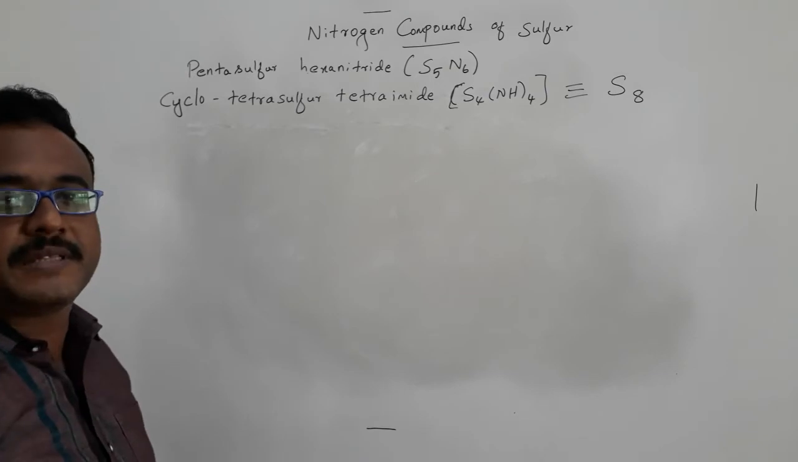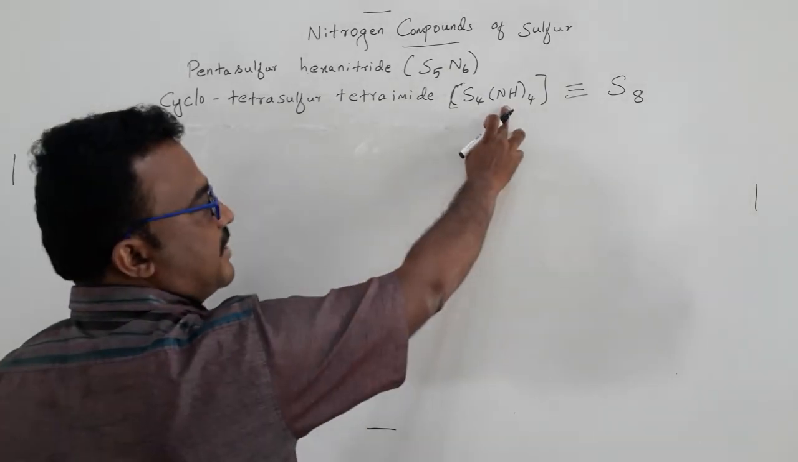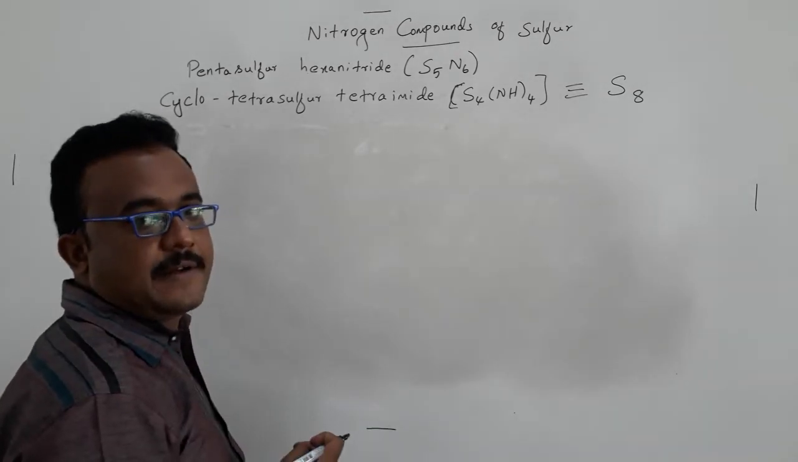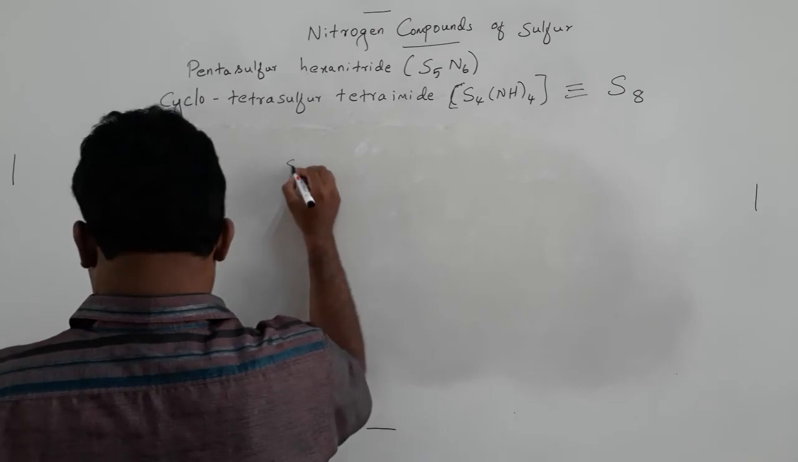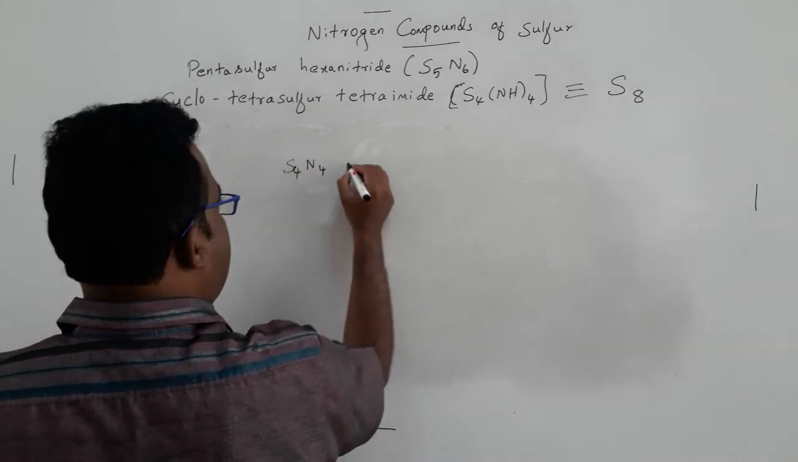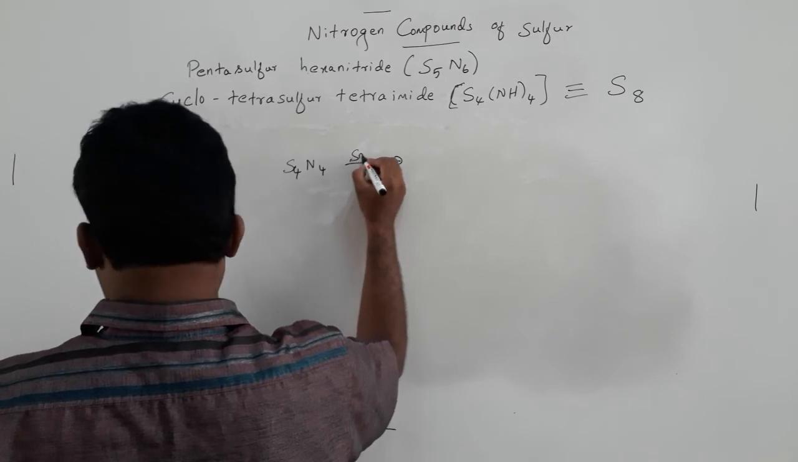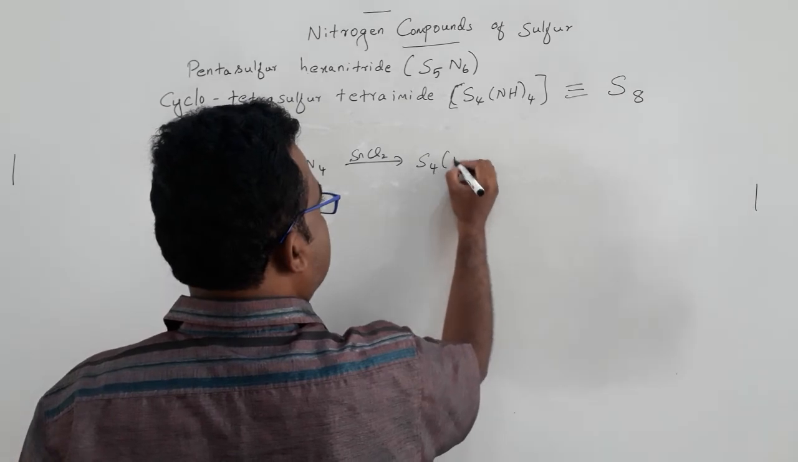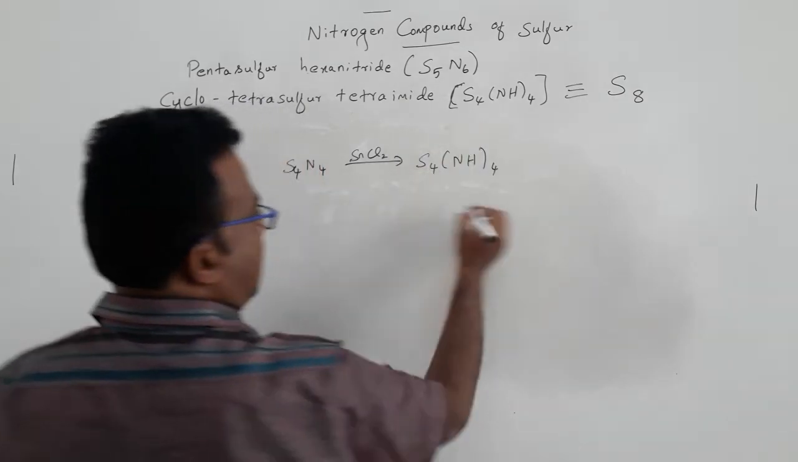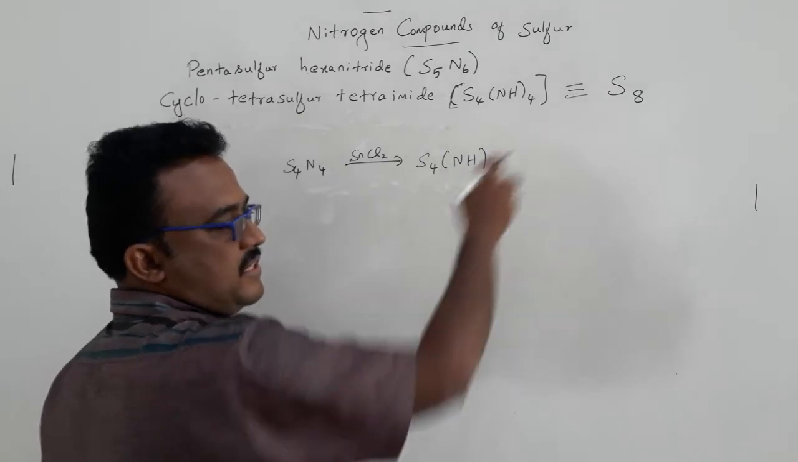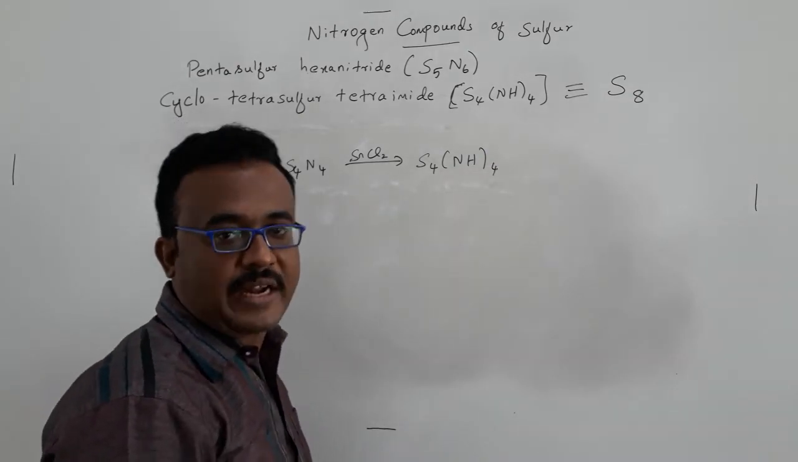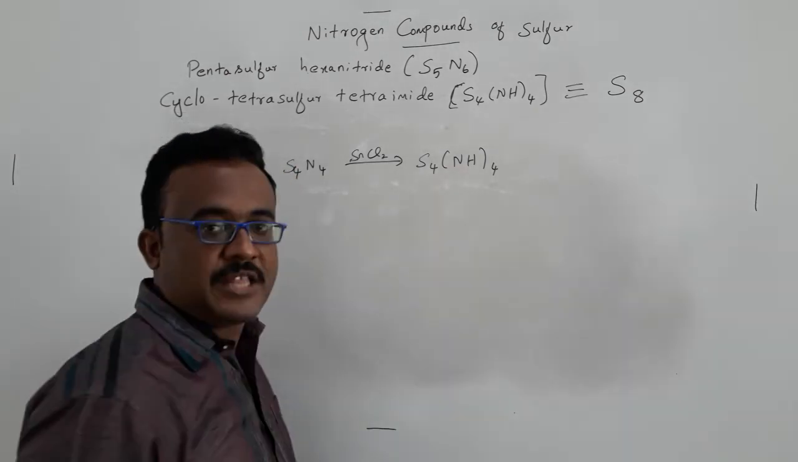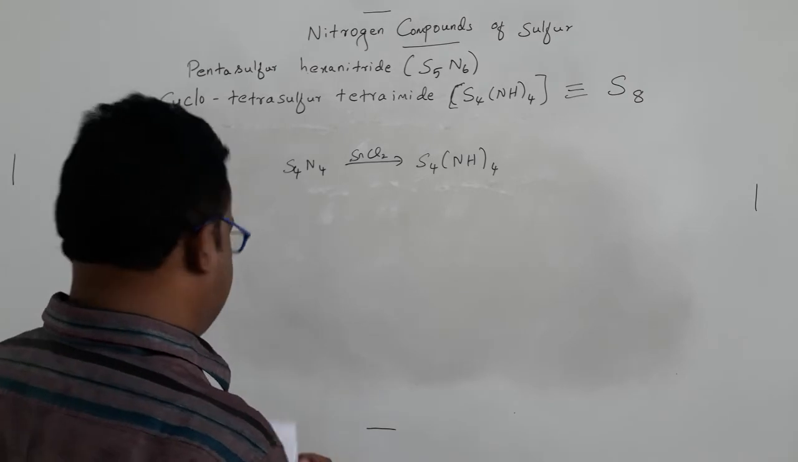First of all, how can we prepare this compound? It's very simple. It's a kind of hydrogenation. If you reduce S4N4, you can get tetrasulfur tetraimide. S4N4 needs to react with stannous chloride, tin(II) chloride, to get S4N4H4. As I already said, it is isoelectronic with sulfur. Sulfur has a crown structure, and in the crown structure, alternate sulfur atoms are replaced by NH to get the structure of S4N4H4.